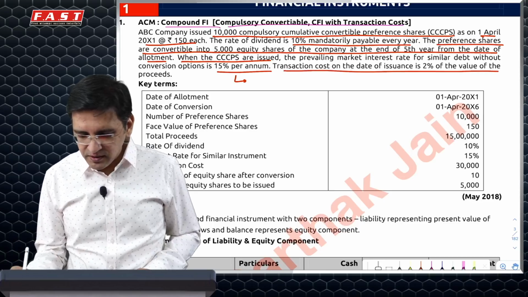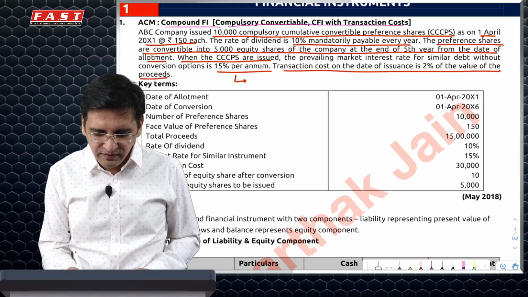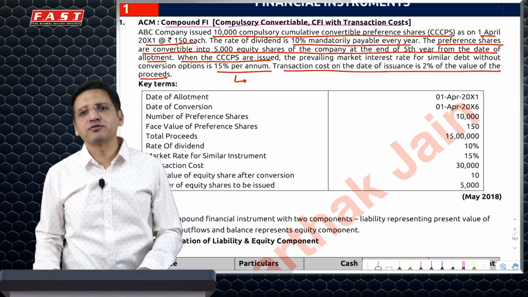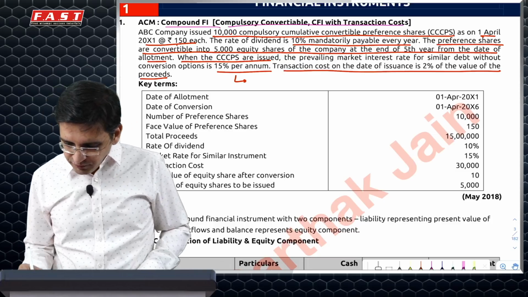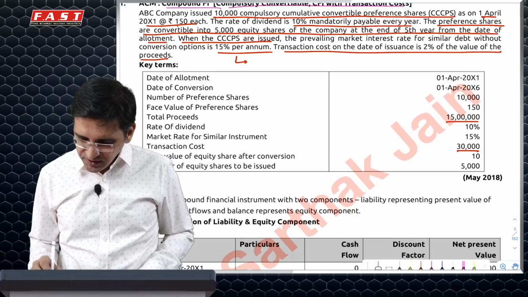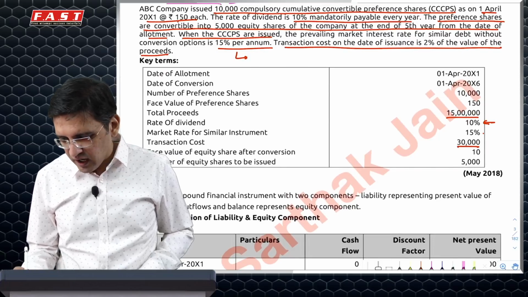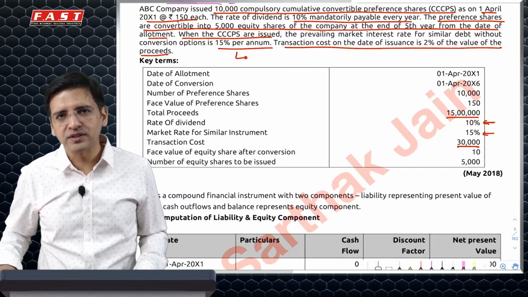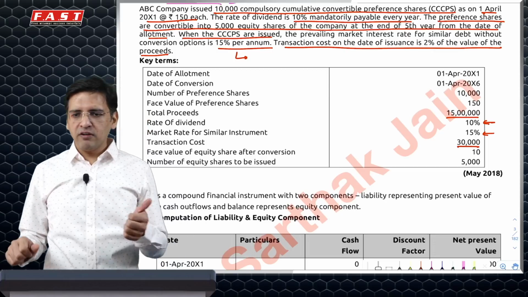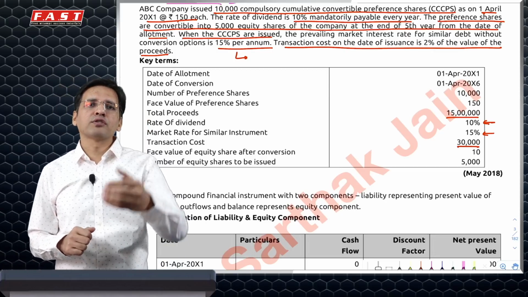It says transaction cost is 2% of the value of the proceeds, which is 10,000 into 150, which would be 15 lakhs. So on 15 lakhs, 2% transaction cost is 30,000. 10% is the outflow every year, and the market rate of interest is 15%. Step one, you first calculate what your cash outflows are going to be.